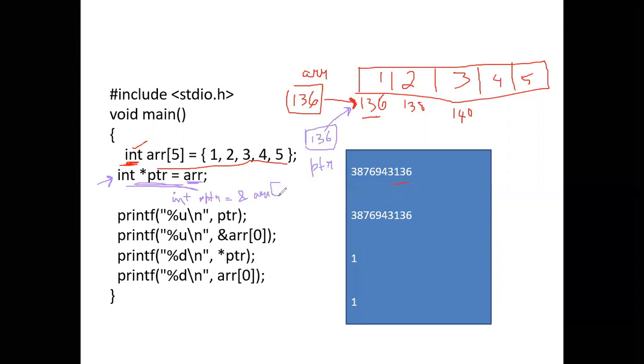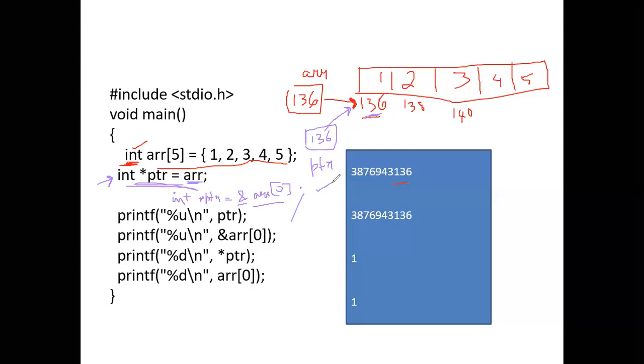This is also okay. So what is this? ARR of 0 is nothing but the first element, index 0. The address of ARR 0, that is this address 136, will be stored in the pointer variable PTR. This is also okay.